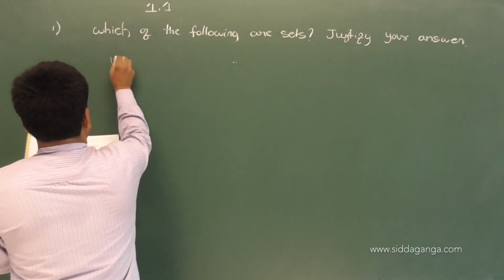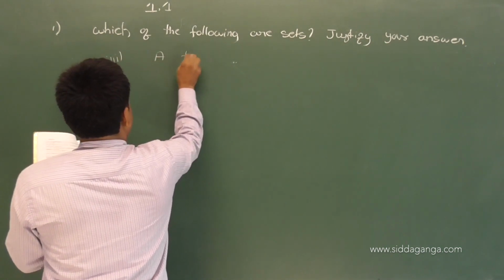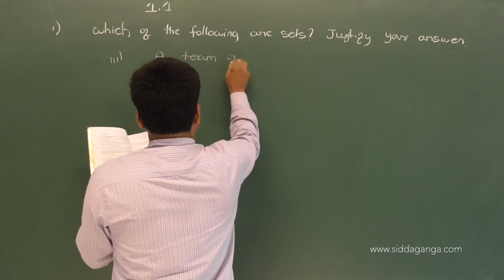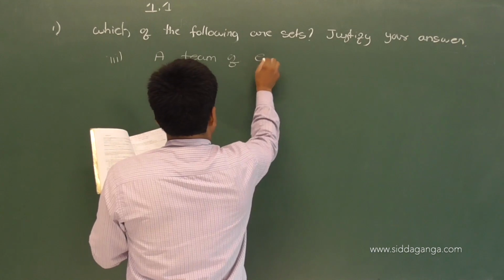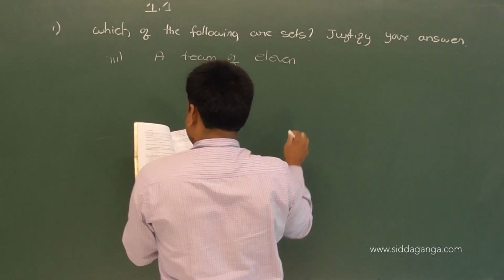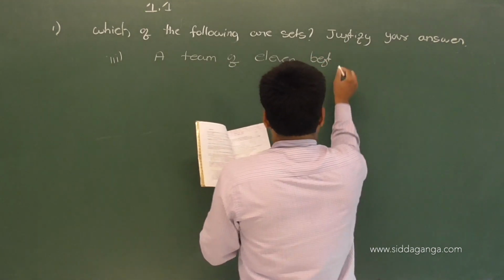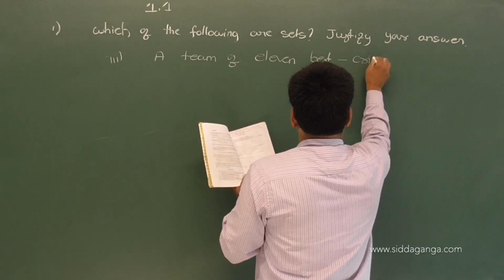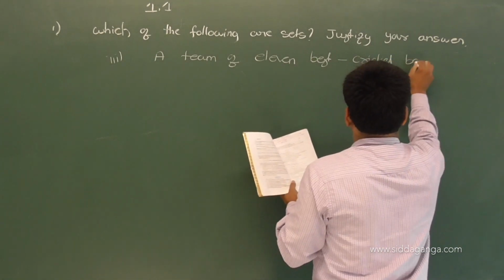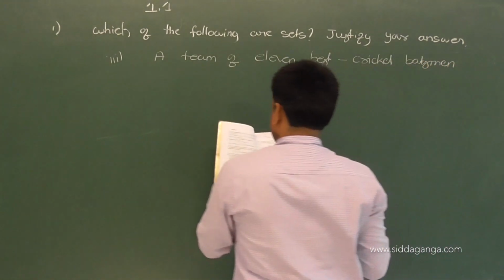Third question. A team of 11 best cricket batsmen of the world.